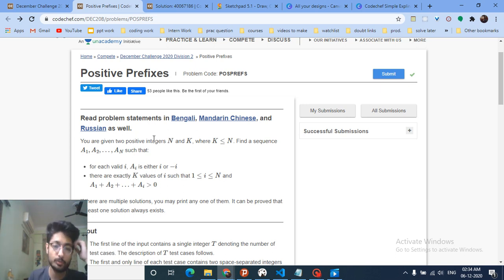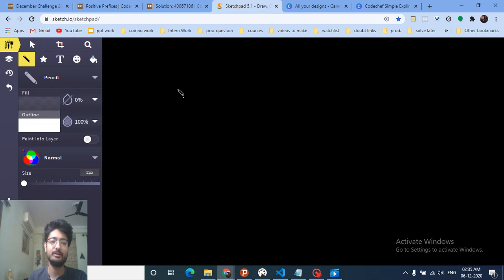So you are given two positive integers n and k such that k is less than or equal to n. Find a sequence of n numbers such that for each valid i, a_i is either i or minus i. So for every valid i, the number is either i or minus i. So let's assume that if I have some numbers 1 2 3 4 5, then the numbers in the array should be 1 2 3 4 5 only, and they can be minus, plus, minus, whatever they want.